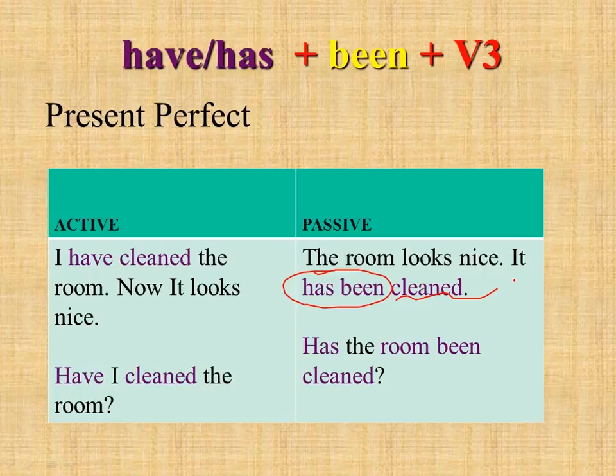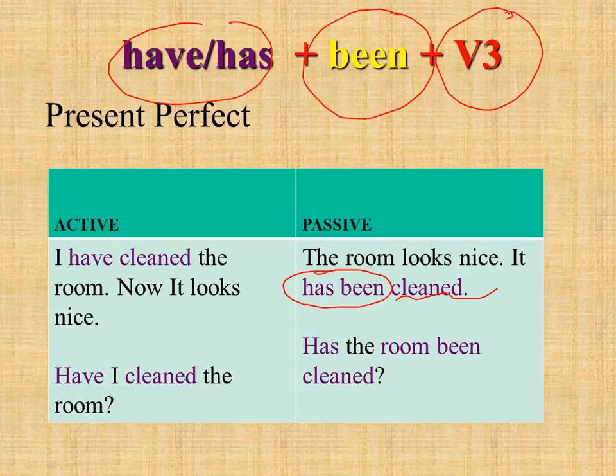So the room looks nice and it has been cleaned. We put have, has plus been plus the third form. If you want to make a question, you just put has on the first place and you put been plus third form as it is here. When we speak about active present perfect sentences, they tell us that somebody makes it themselves. But the room can't clean it itself. So has the room been cleaned means that somebody has done it beforehand.